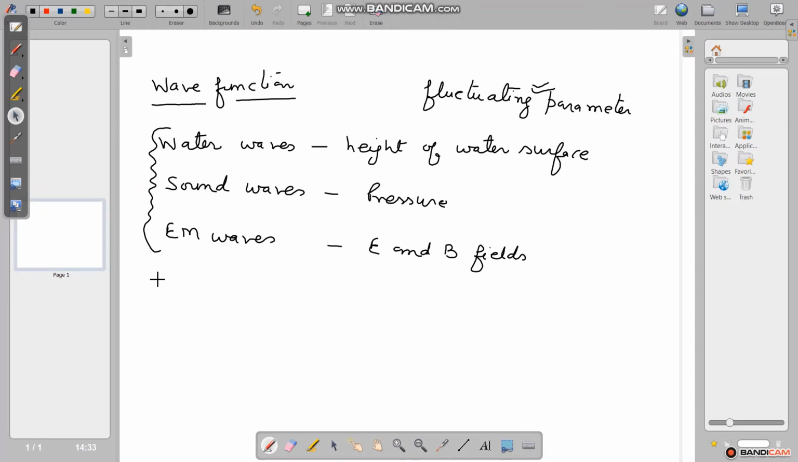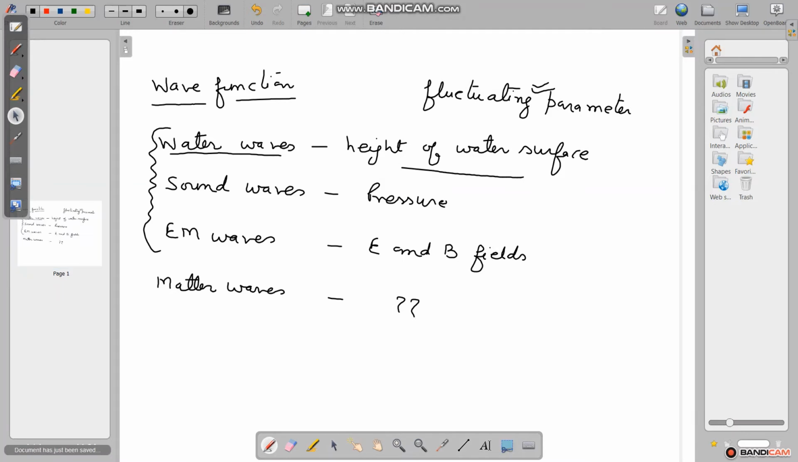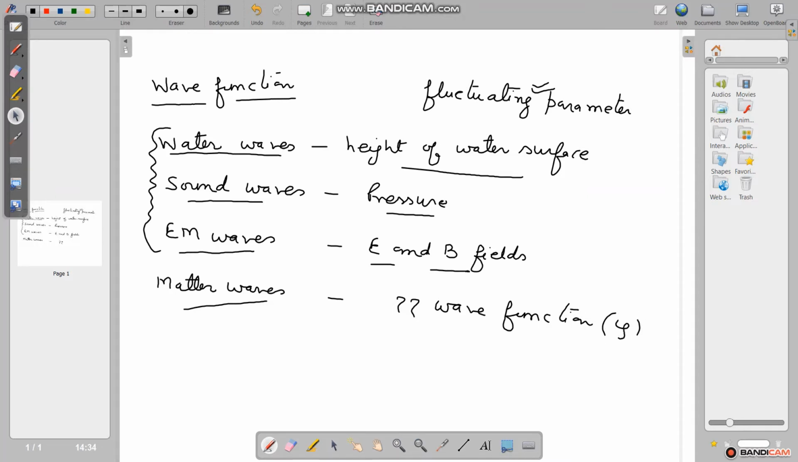So if we discuss matter waves, we require a fluctuating parameter. As for propagation of water waves, the height of the water surface is fluctuating. For propagation of sound waves, pressure is fluctuating. For propagation of electromagnetic waves, the electric field and magnetic field are fluctuating. So for propagation of matter waves, we require a fluctuating parameter, and that fluctuating parameter is known as the wave function, and we will represent it by psi.